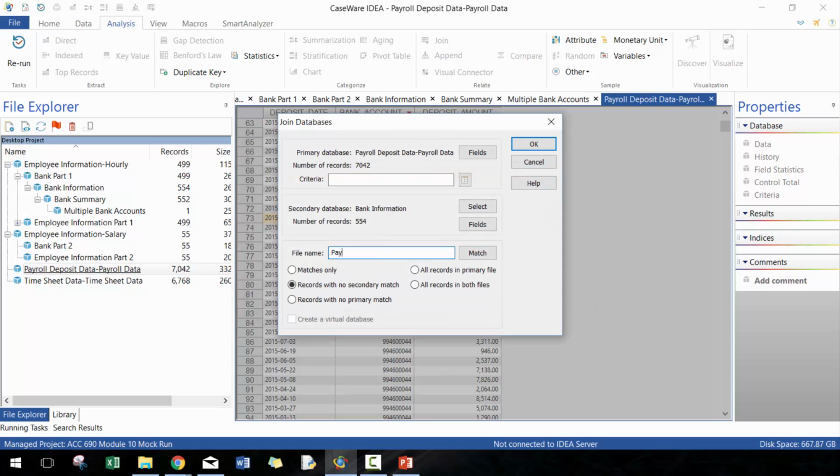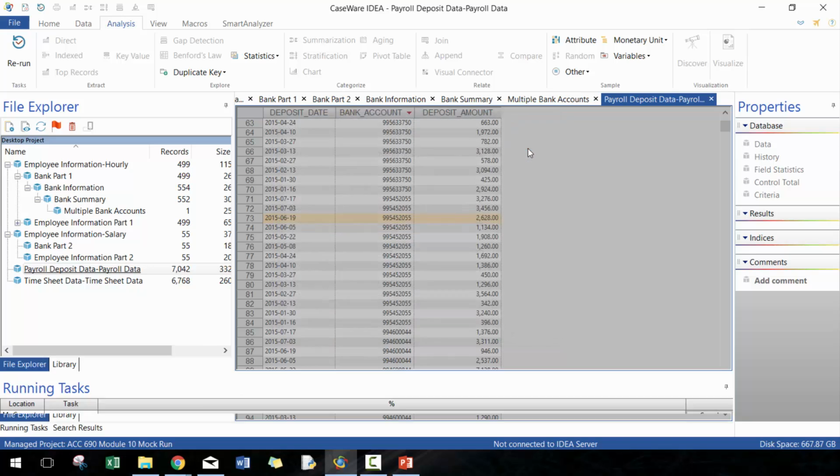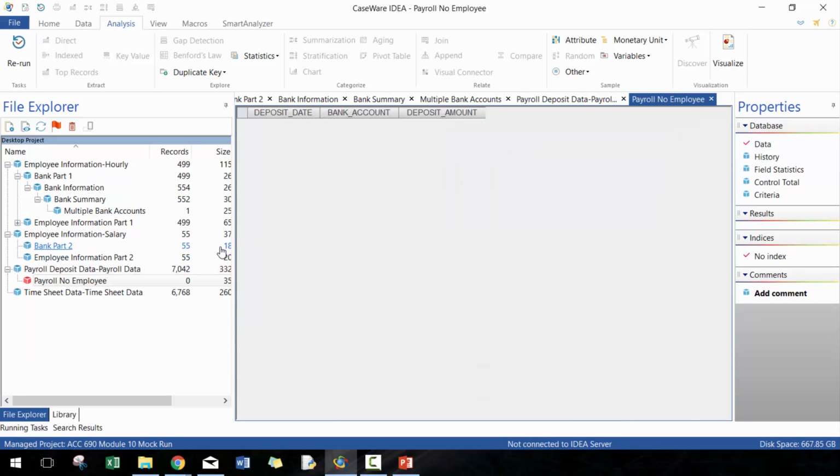Perfect. So I'm going to call it payroll, no bank, no employee. Okay, perfect. So it looks like all the bank account numbers appear on the bank accounts. That's good. Good to know.